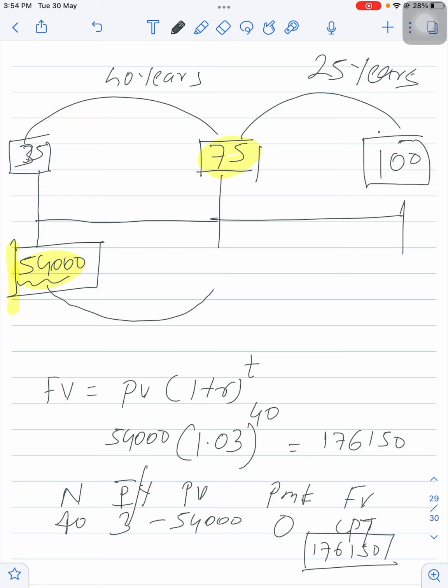जब वो 75 years की एज की हो जाएगी तब उसका एनुअल एक्सपेंडिचर हो जाएगा 1,76,150. So after retirement, for another 25 years, from year 75 to year 100, every year she needs 1,76,150.